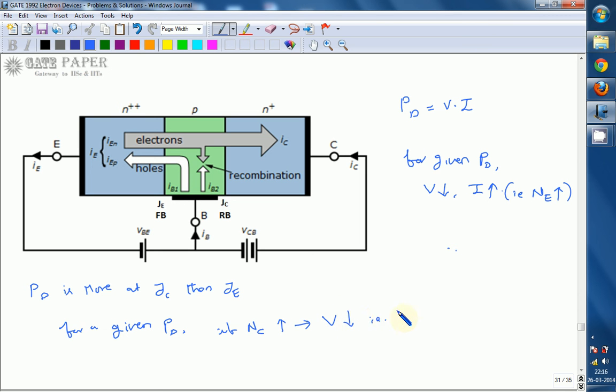That is, breakdown occurs for small reverse voltages for a given power dissipation. That implies VBR, the breakdown voltage, gets reduced. So power dissipation happens at smaller breakdown voltages if collector doping concentration increases. According to this, we can finalize the doping.